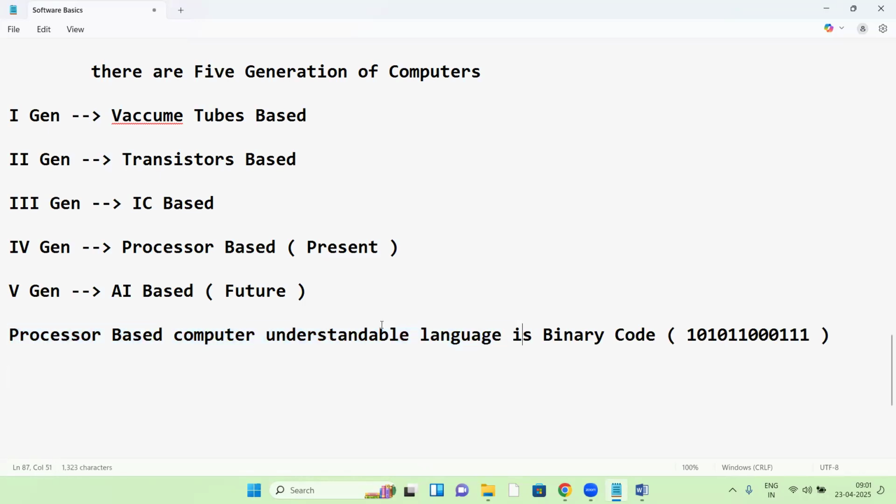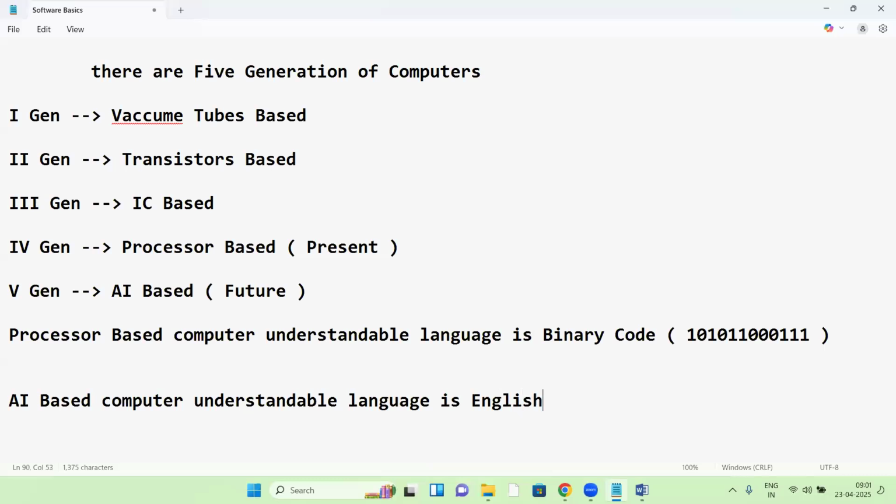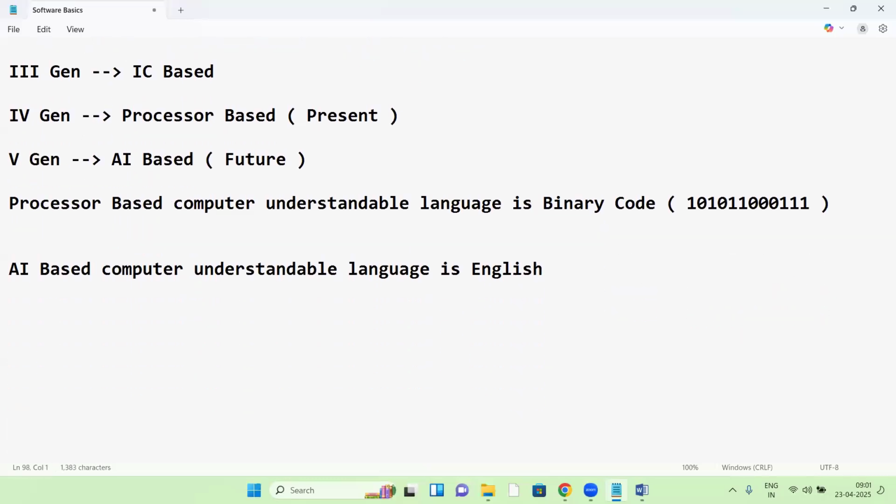Okay, fine. Now let us see about AI based. What is the AI based computer understandable language? The AI based computer understandable language is English. It can understand our English.